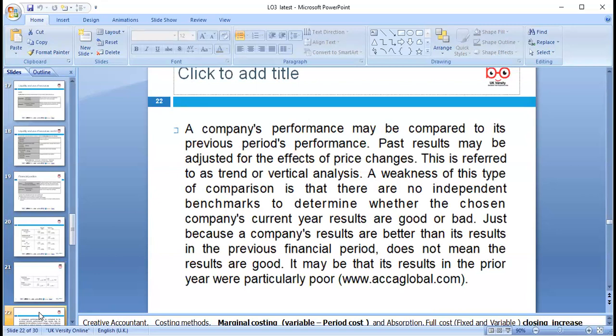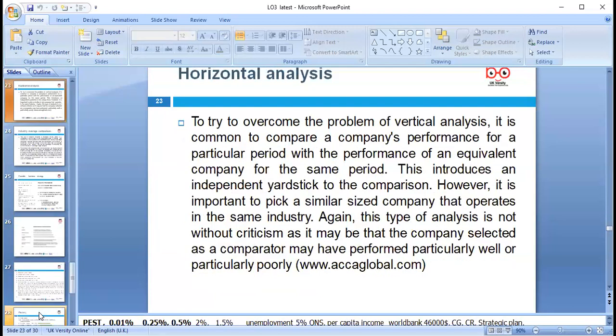Next we're looking at company performance, maybe compared to the previous period. We can look at past results. We can adjust for the effect of price changes, because prices keep changing. Before COVID-19 the ratios may look good, but during COVID you need to make sure you look at the current circumstances and the limitations of the ratios. What we can do is horizontal analysis as well, which is quite good to look at.